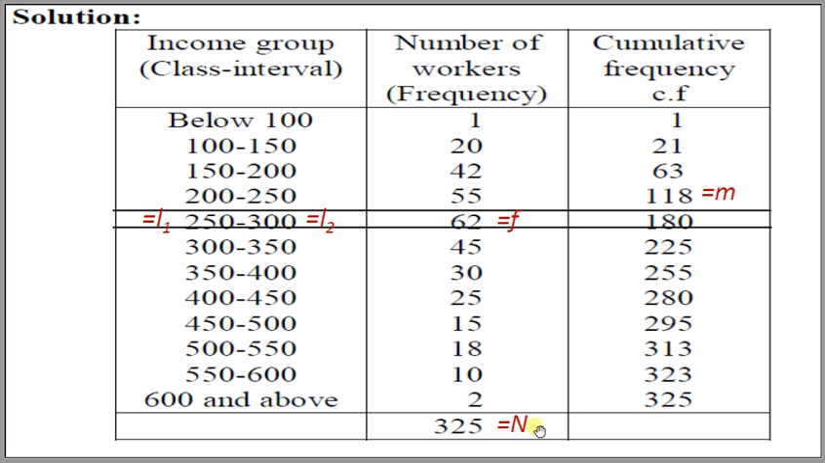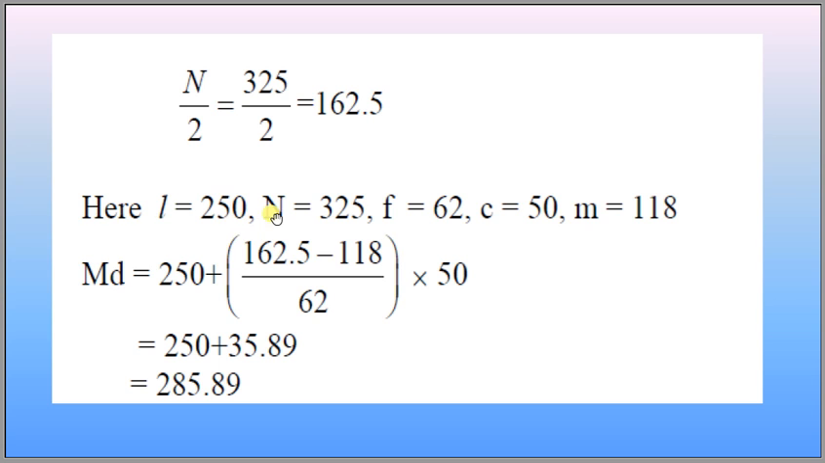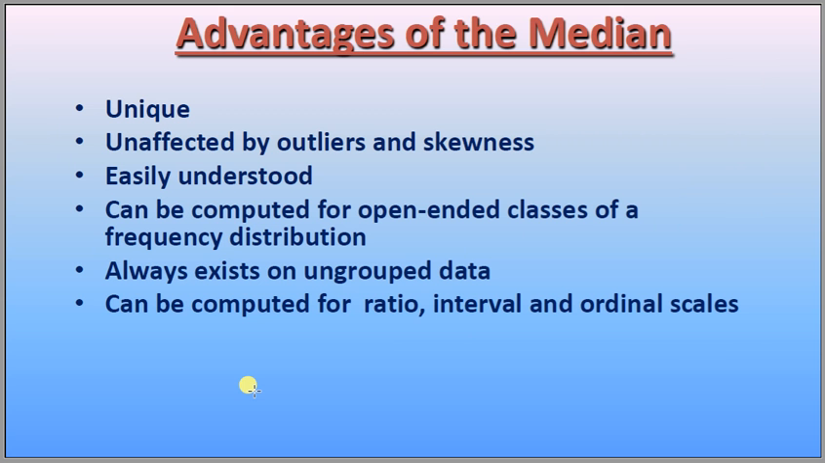Putting these values in the formula, L is 250, N is 325, F is 62, C is 50 (300 minus 250), and M is 118. Putting the values in the formula: 250 plus 162.5 minus 118, divided by 62, multiplied by 50. After solving, we get 35.89. 250 plus 35.89 is 285.89 rupees. So the median income of the group is 285.89 rupees.